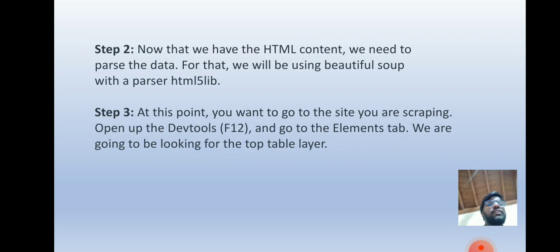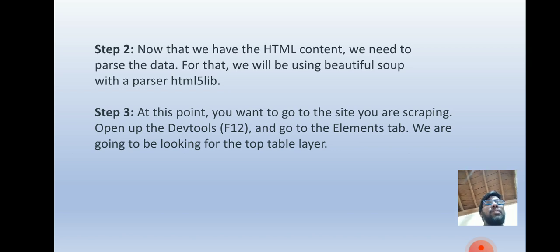Step 2 is, now that we have the HTML content, we need to parse it for the data. For that, we will be using Beautiful Soup with an HTML parser. This is step 2. Let's go to step 3. At this point, you want to go to the site you are scraping. Open up the DevTools with the F12 function key and go to the Elements tab.